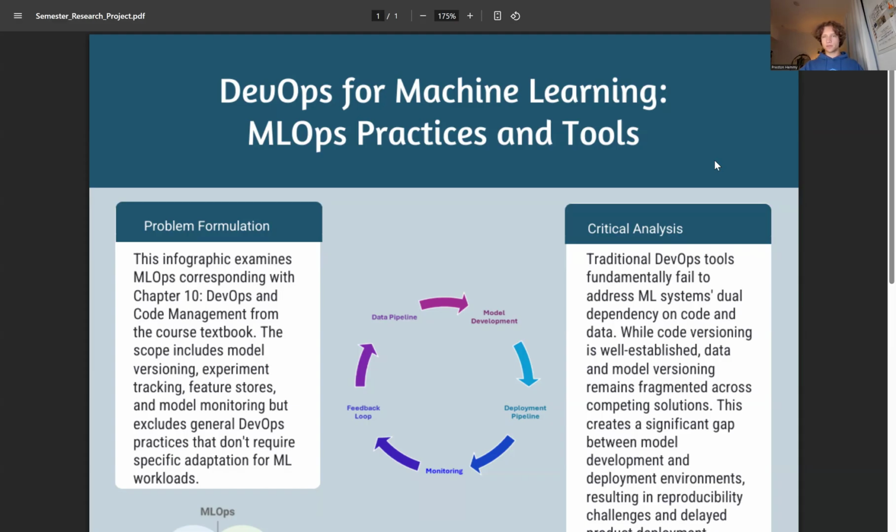We'll focus on how version control, continuous integration, deployment, and configuration management must evolve to handle both code and data dependencies. The scope includes model versioning, experiment tracking, feature stores, and model monitoring, but excludes general DevOps practices that don't require specific adaptation for ML workloads.